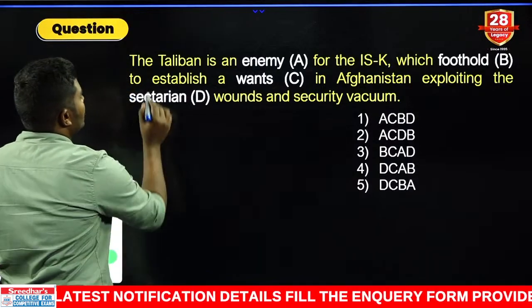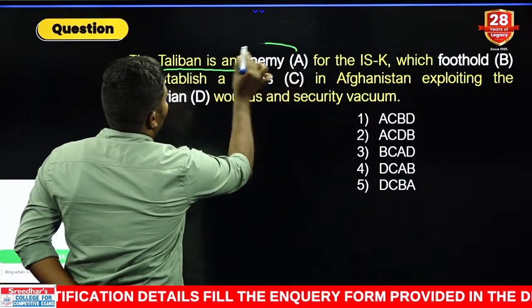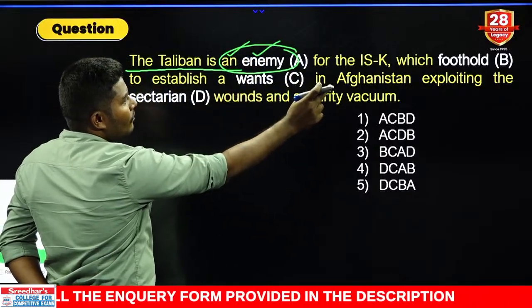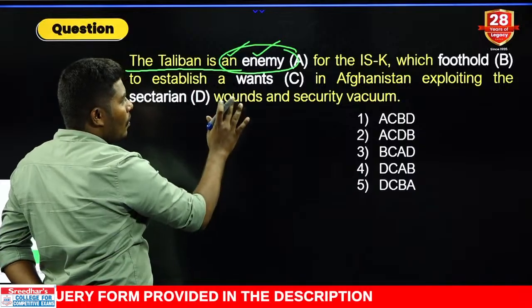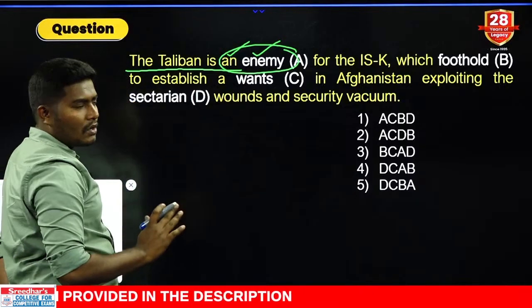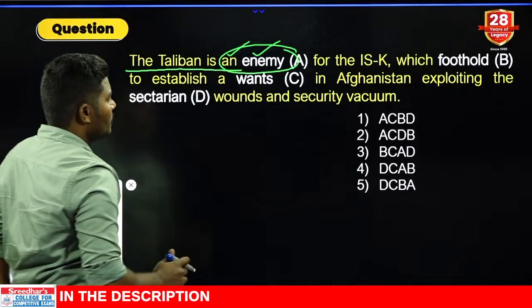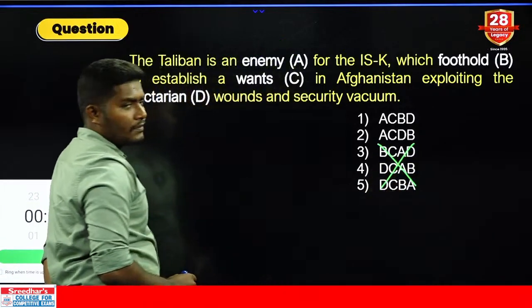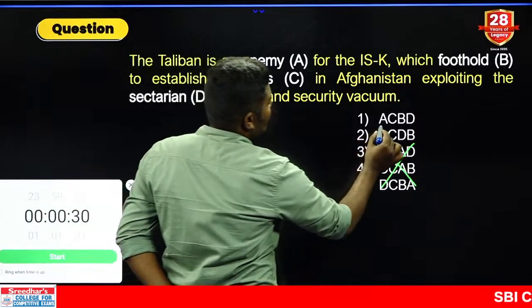Right, look at this. The Taliban is an enemy. Look at this, a vowel sound combination: "an" is followed by "enemy." Foothold is consonant, wants is consonant, secretariat in is also consonant. Okay, not possible. So only A is possible. We can eliminate third, fourth and also fifth. Now what do you have in the remaining options?